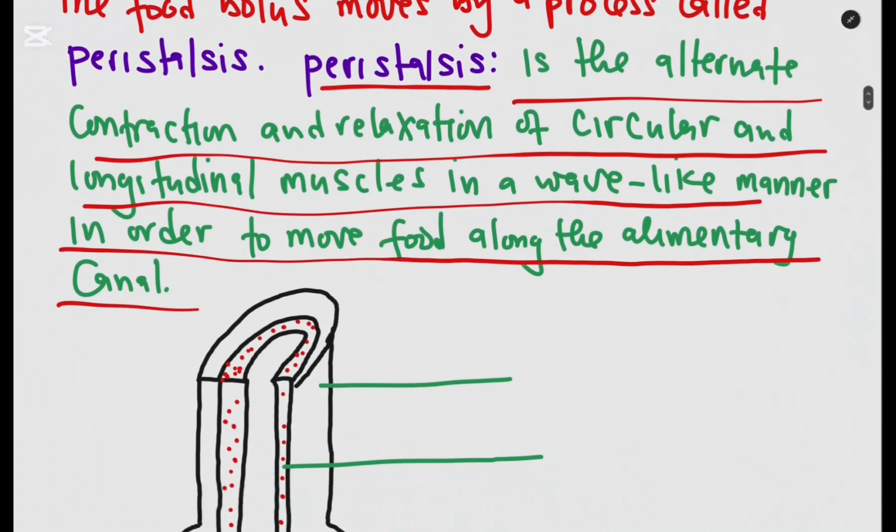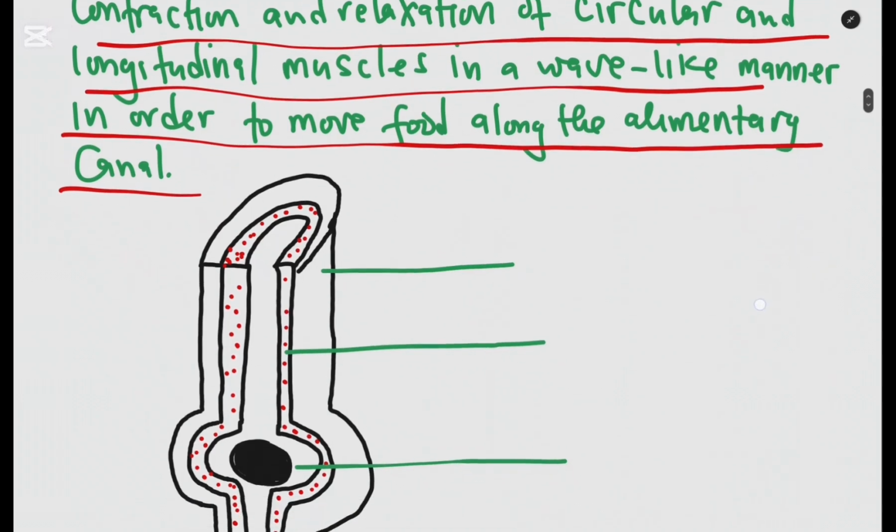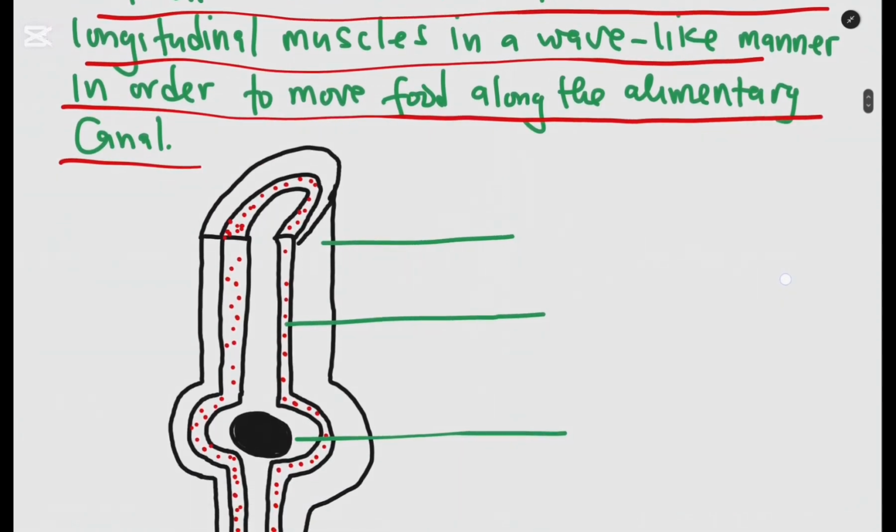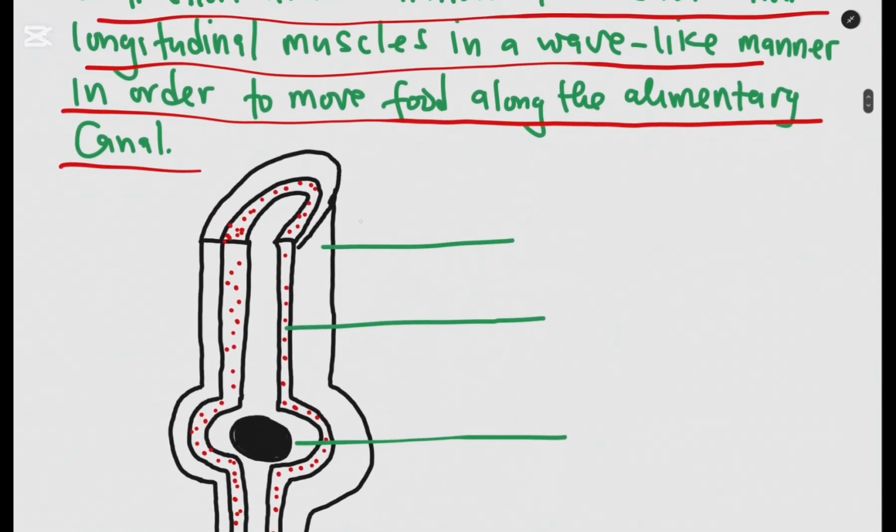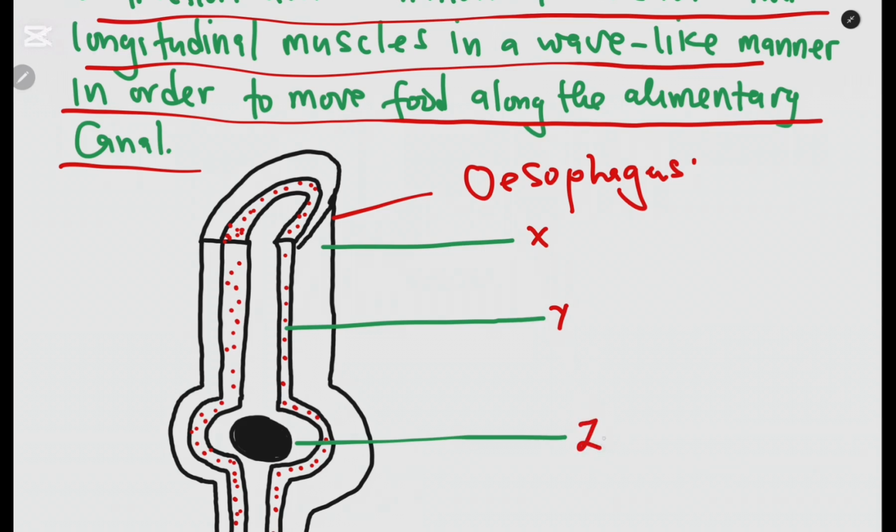Let us look at the diagram that shows the esophagus, the cross section or the longitudinal section. So this is the esophagus. Let me say this is X, this is Y, this is Z. The esophagus is made up of a set of muscles that work alternately. What are the muscles?